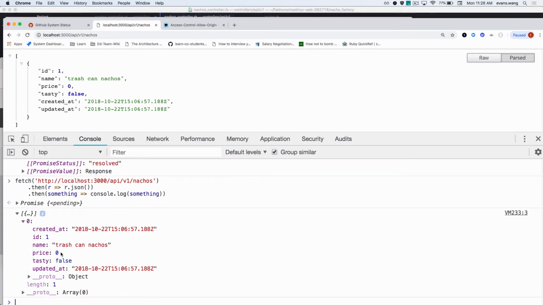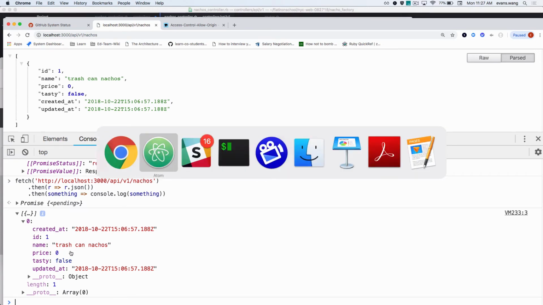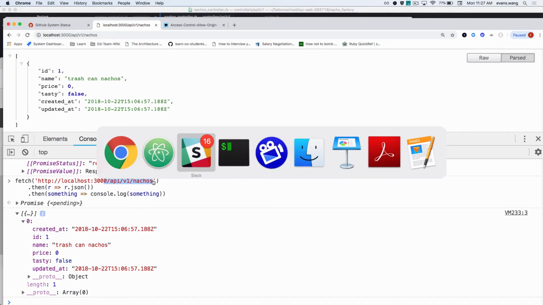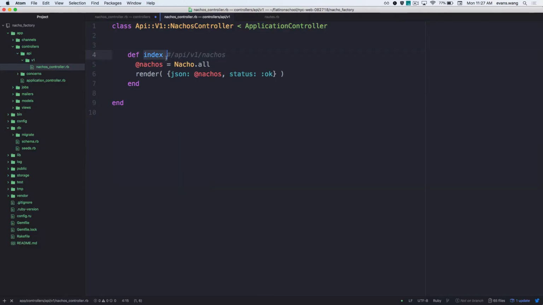Right? So now these fetch requests are not so nebulous because I did what? I hit this route. The RESTful route for index sends me back nachos because I told it to. I made the fetch request to this index. I hit this controller on the back end. It gets all the nachos from the model. Now it returns JSON, all the nachos, status OK.